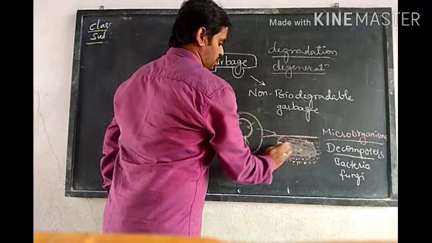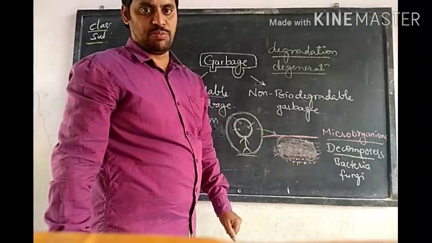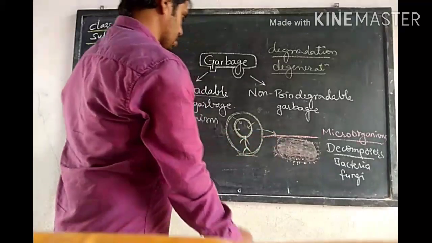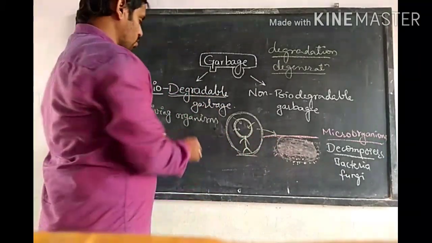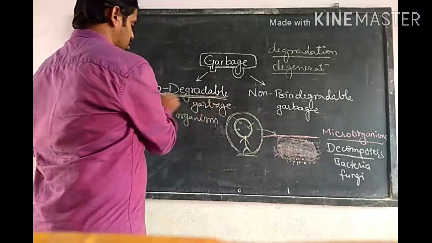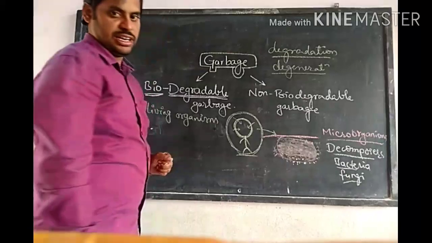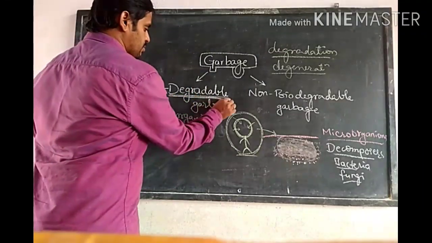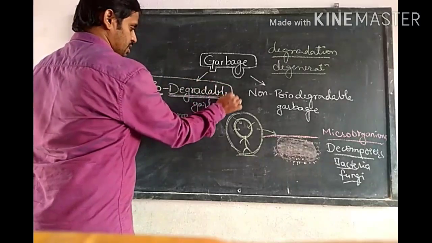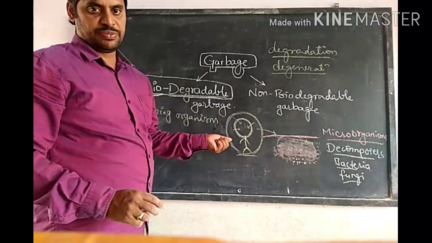So there is no more dead body, because it is decomposed by the decomposers, right? This is what we call degeneration or degradation. So who did this degradation? Biological things, that is decomposers, bacteria and fungi, living organisms. They decompose the dead body.